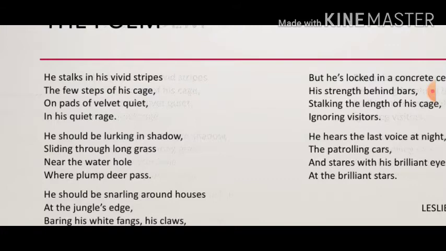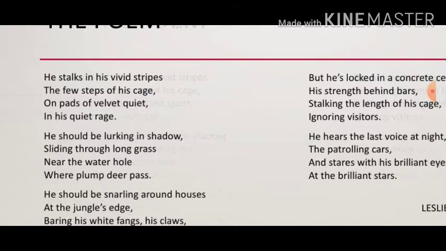Now let us see the literary devices that we find in the first paragraph. Firstly, the rhyme scheme. Now what is the rhyme scheme applied here? A, B, C, B. Cage, rage. Another literary device we can see is that the poet is comparing the tiger with human nature, as the poet is referring to the tiger as he.